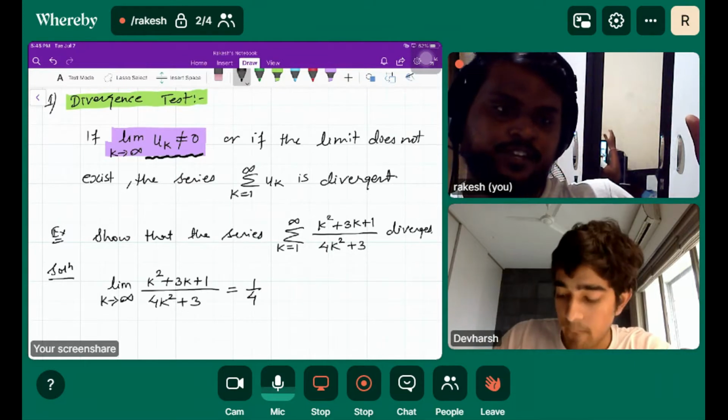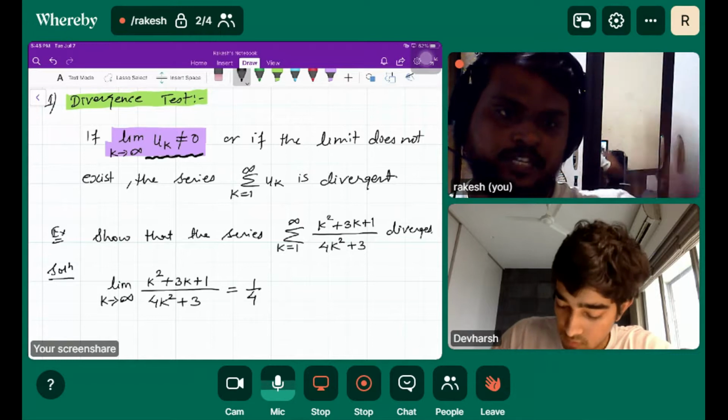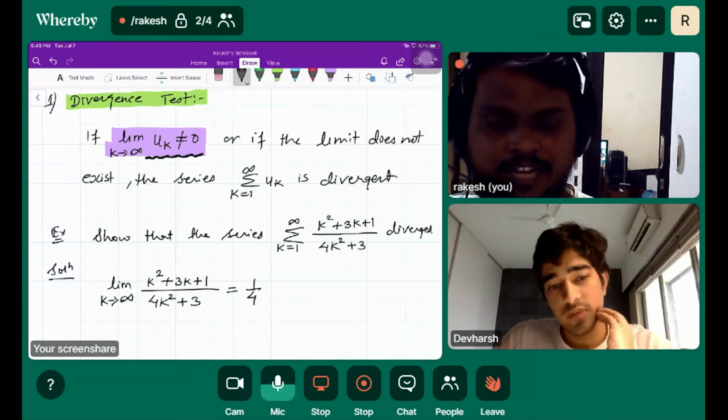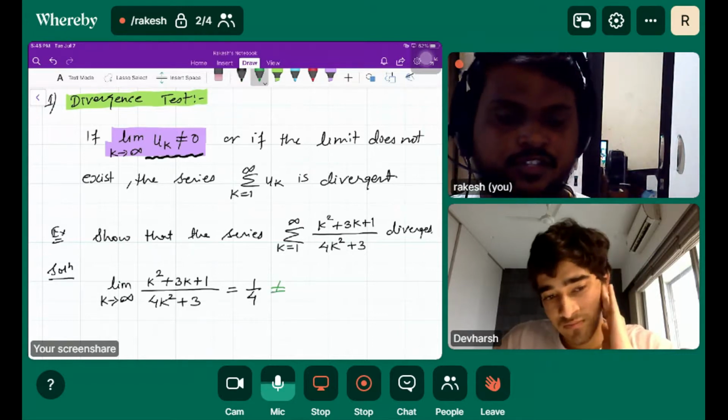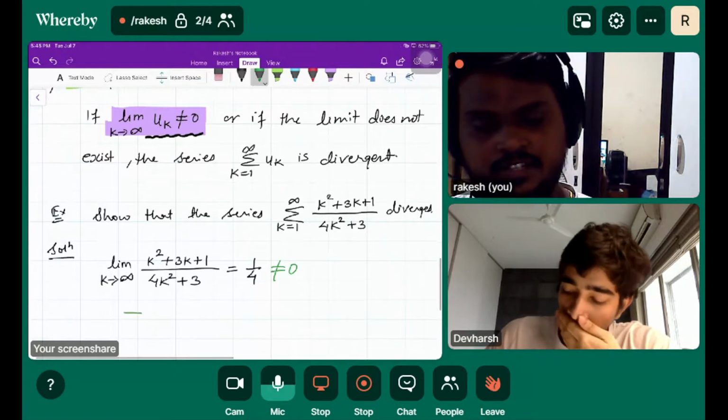Over infinity, you just refer to the geometric series for that. So if the last term is equal to 0, it is convergent; it is not 0. Therefore, the given series is convergent.